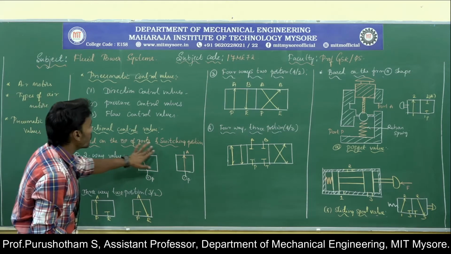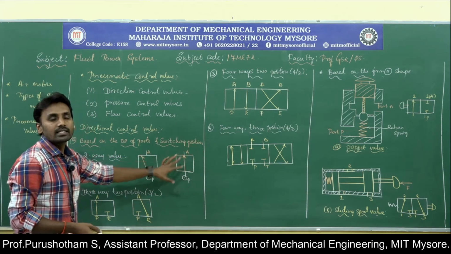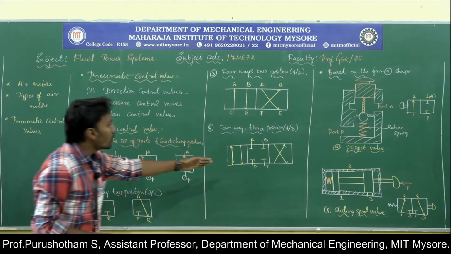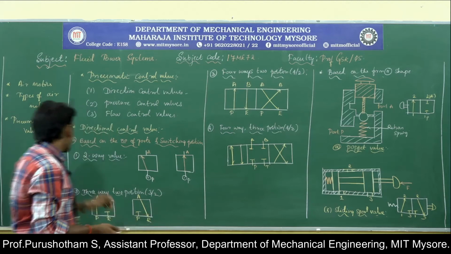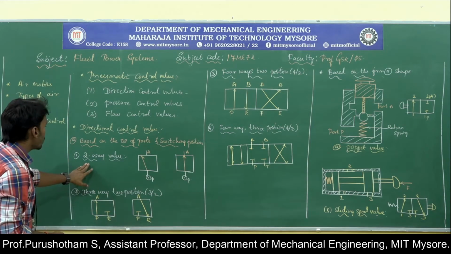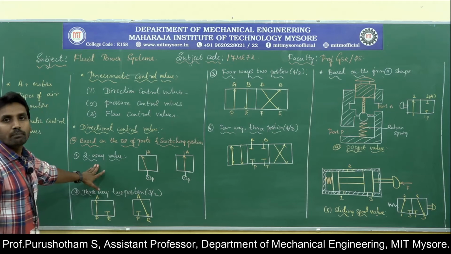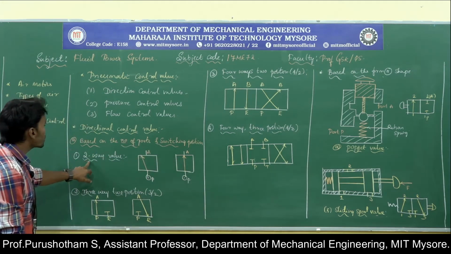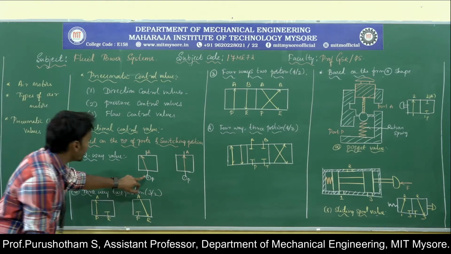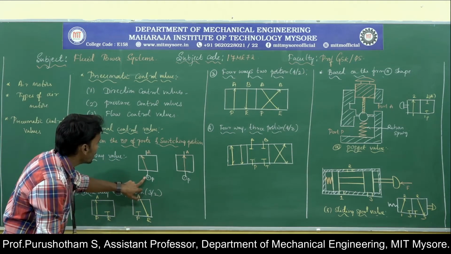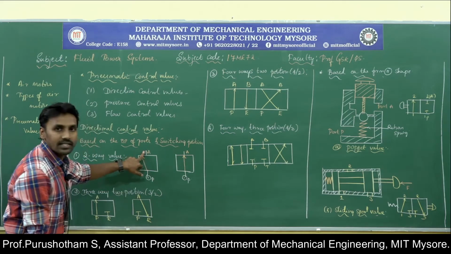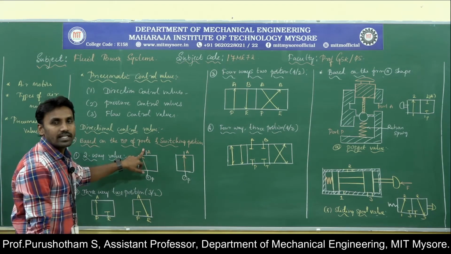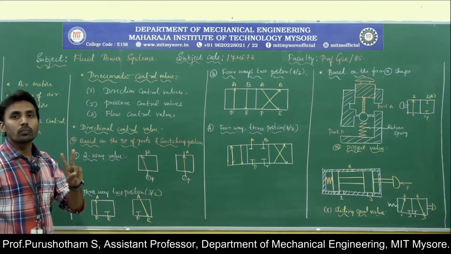Based on the number of ports and switching positions, we see classifications like the 2x2 valve, 3x2 valve, 4x2 valve and 4x3 valve. Coming to the 2x2 valve, this is the simplest valve. It is called 2x2 because it has two ports, the pump line and the cylinder line A. The pump line is given by P and the cylinder line by A. So it has two ports and two positions.